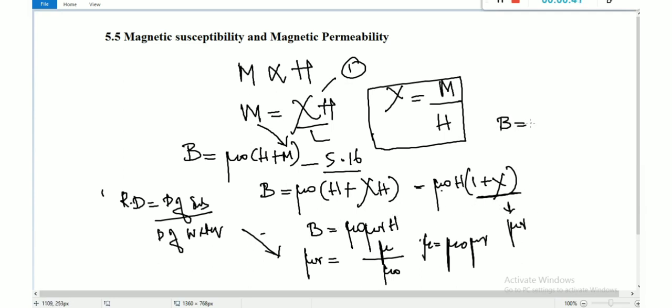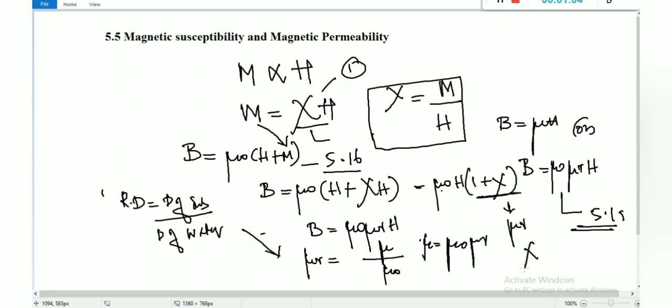B is equal to mu H, or again I am explaining, instead of mu we write mu naught mu r H. This is equation number 5.19 in your NCERT. Kindly go through it. These three quantities, susceptibility, mu r and mu, are interrelated. Only one of them is independent, right?